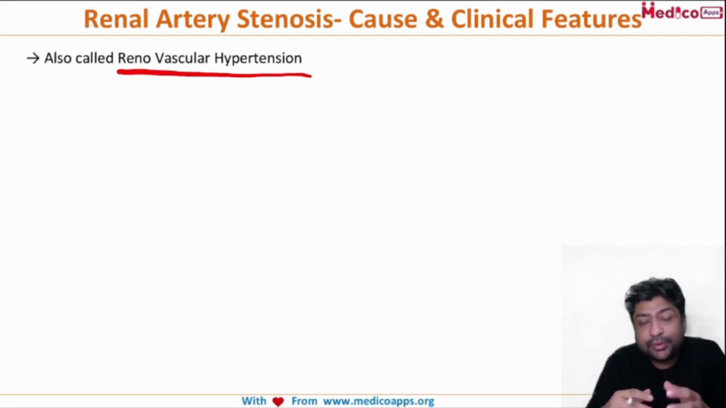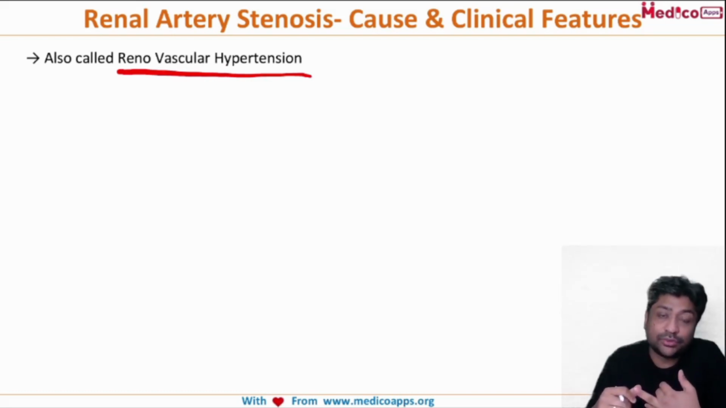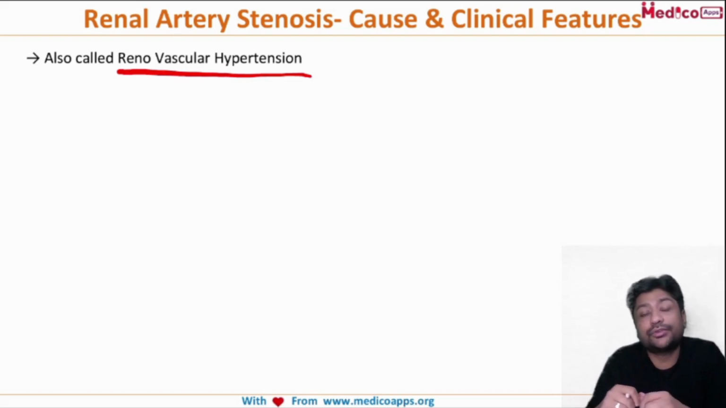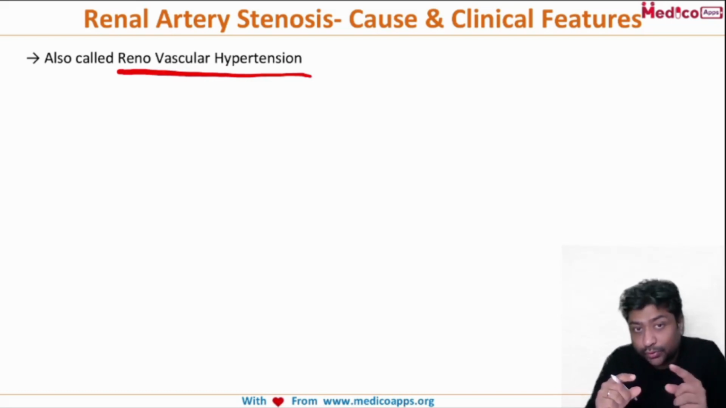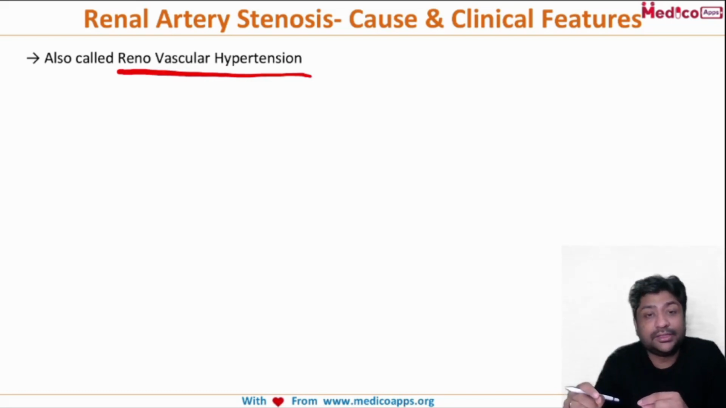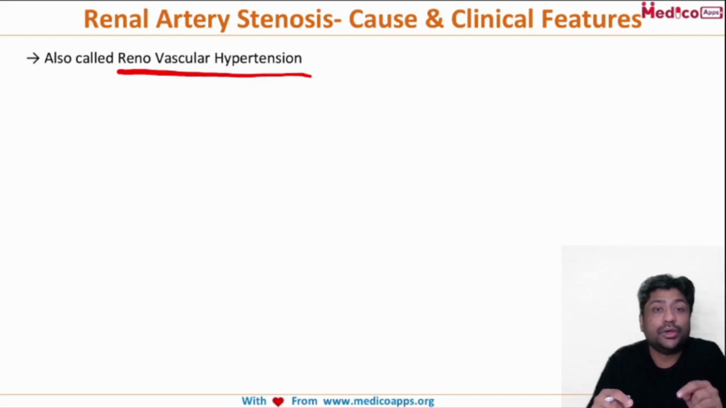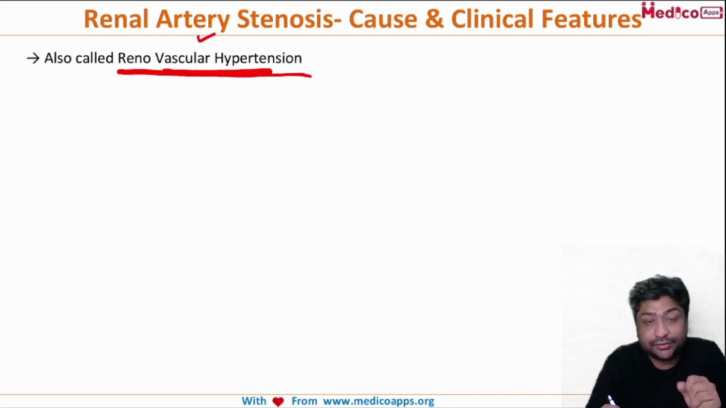Now, if you remember, when we talk about secondary causes of hypertension, obviously renal parenchymal diseases as well as renal vascular diseases, both are very important causes of secondary hypertension. But overall, let me put it in perspective that parenchymal renal diseases are more commonly implicated in secondary hypertension as compared to vascular diseases. But remember, when we talk about renal artery stenosis, it's a renovascular hypertension, which we also call it.